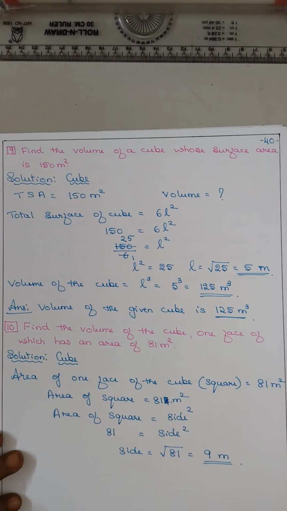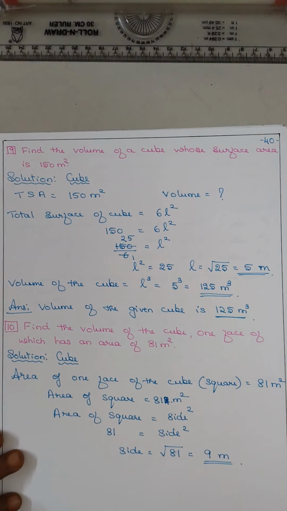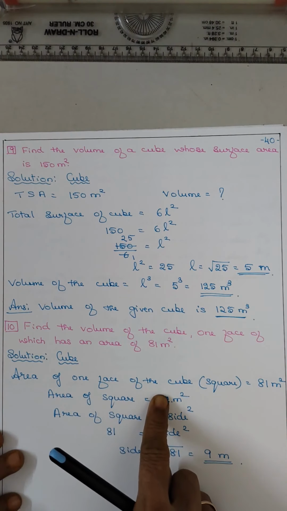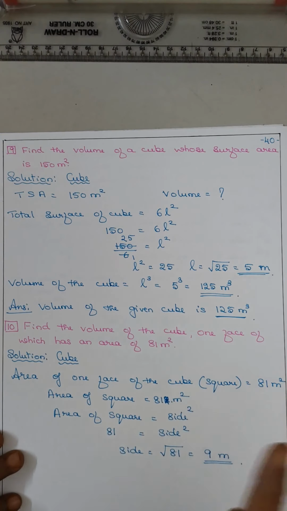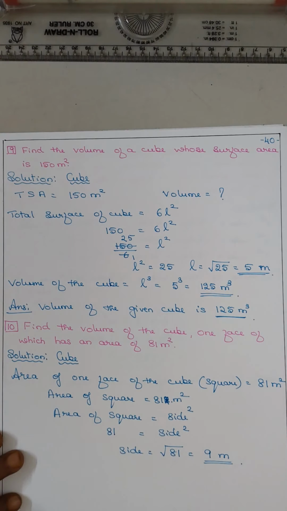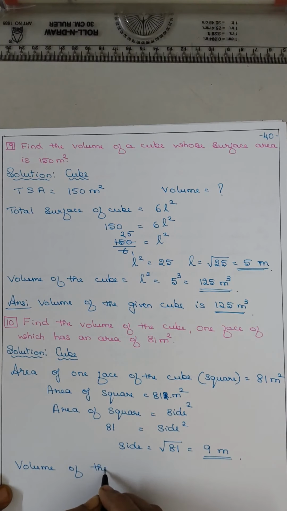Here they have not given the TSA and all. They have told the area of one face of the cube. So first you think, what is the shape of the face of the cube? It is a square. So that means the area of the square is given. You find out the side. Now find the volume. Once you get the side, the work is done. Volume of the cube, what is the formula?